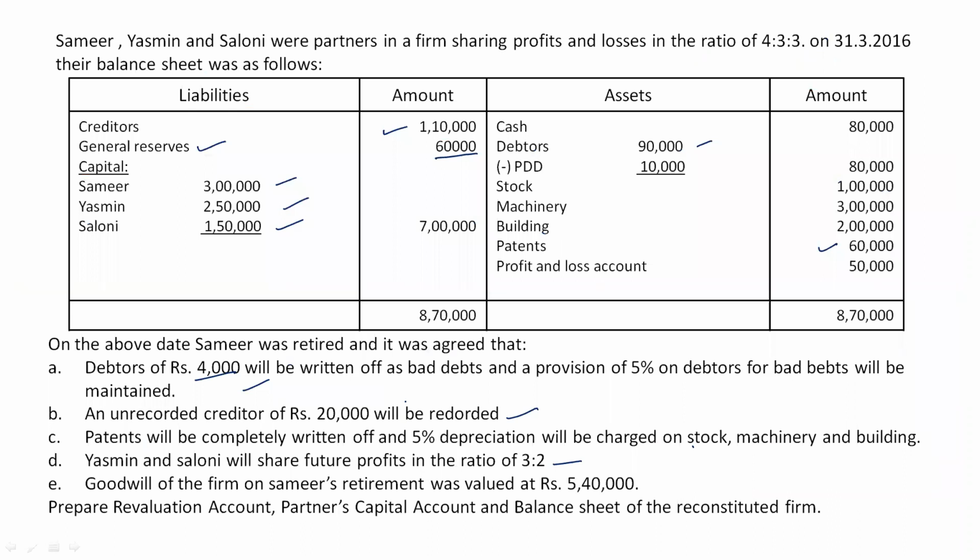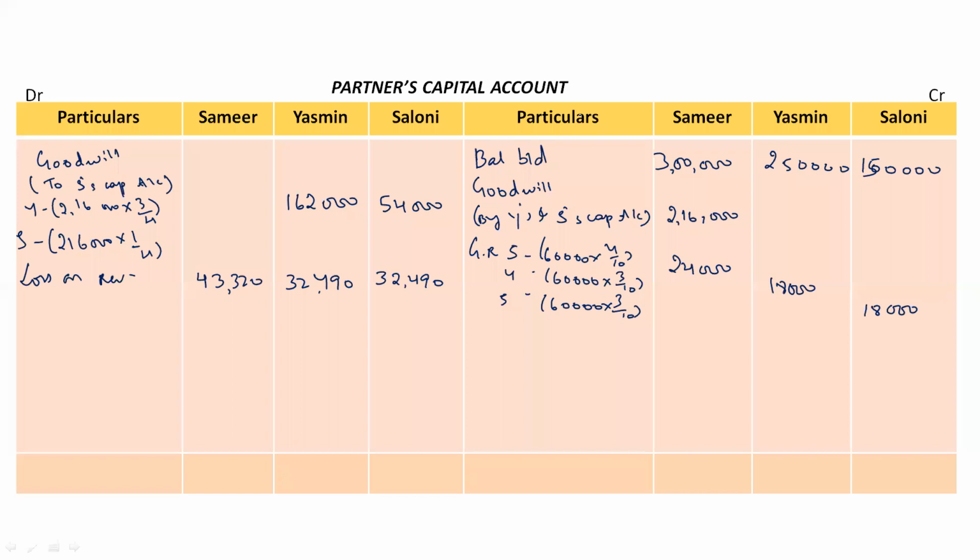Again, check with the balance sheet. We don't have employees compensation fund, we don't have goodwill, but we have profit and loss account. So profit and loss account on the asset side means it's actually the loss, right? So this also should be transferred to the partners. So again, loss should be recorded on the debit side. So we'll write it as loss from P&L account. Total loss was 50,000. So if we divide it according to their old ratio, we'll get the amount as 20,000, 15,000 and 15,000. Right, now everything is recorded here in the partners capital account.